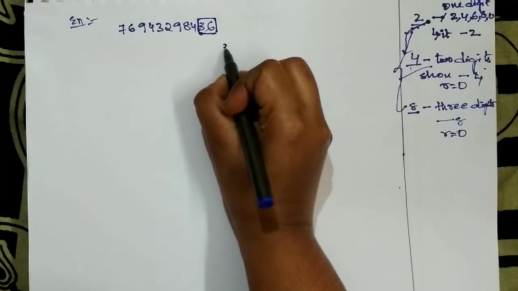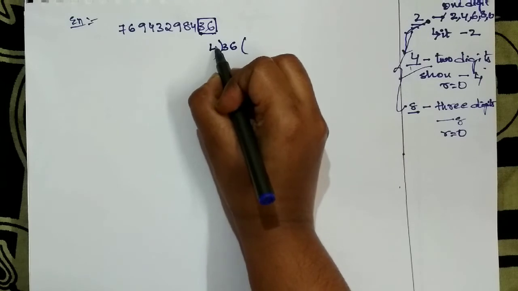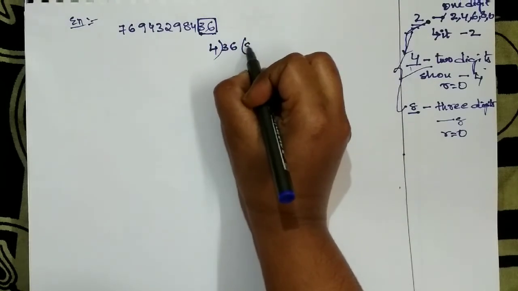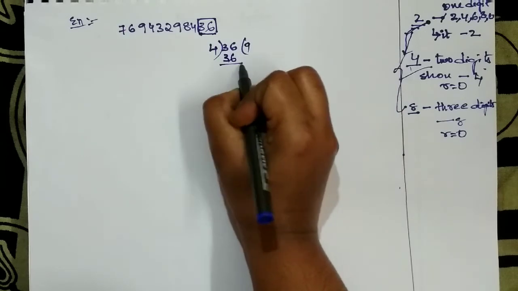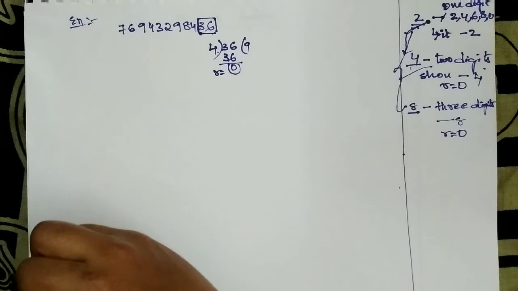If I am checking the last 2 digits, then it is the rule for 4. So 4 9s are 36. So it is giving remainder 0. So it is divisible by 4.